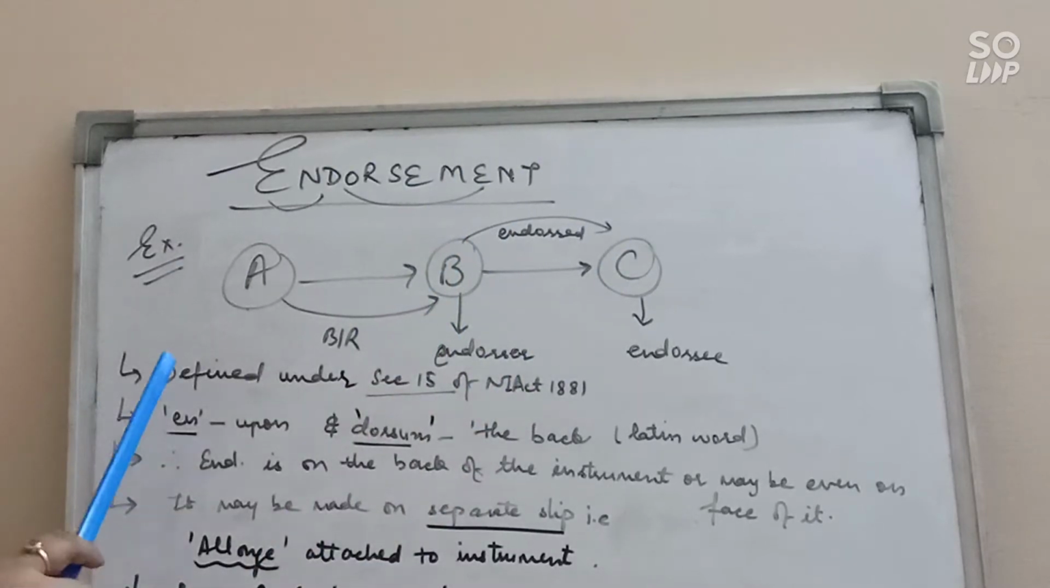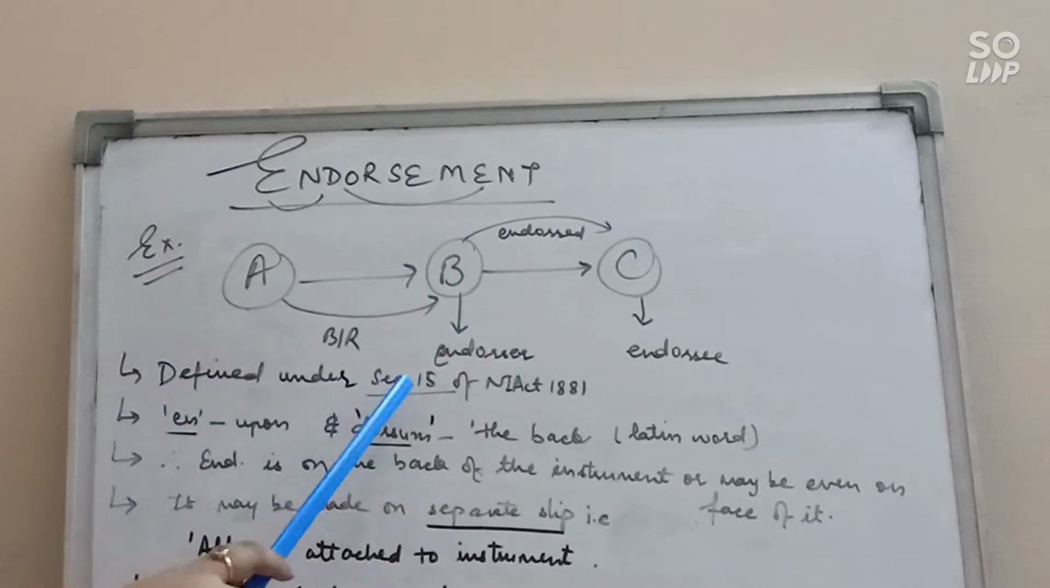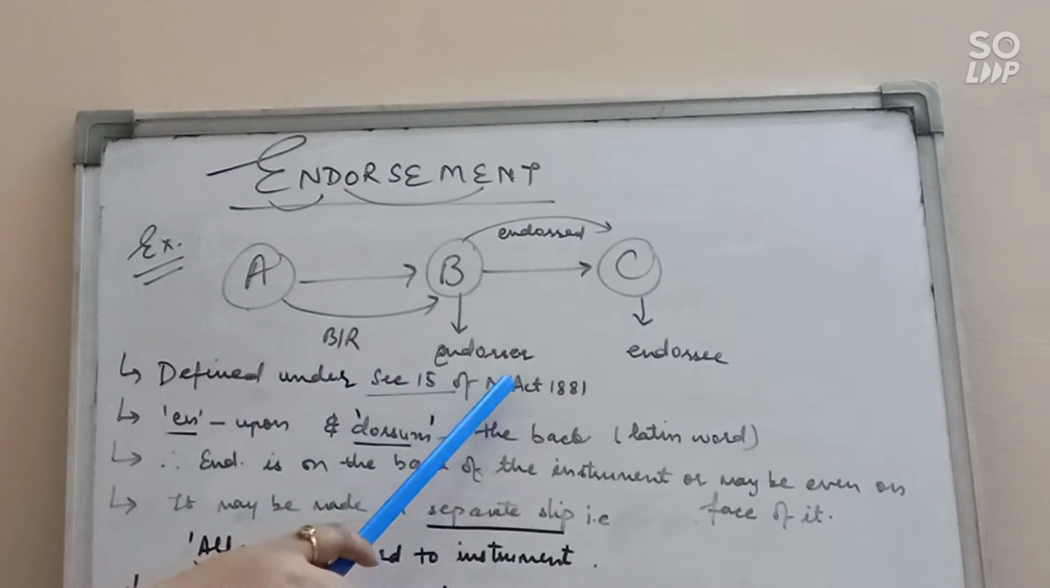Done? So the definition of endorsement is given under Section 15 of the Negotiable Instruments Act 1881. You need not learn the definition because it is quite lengthy. You can write the simple meaning which is given in the next paragraph.